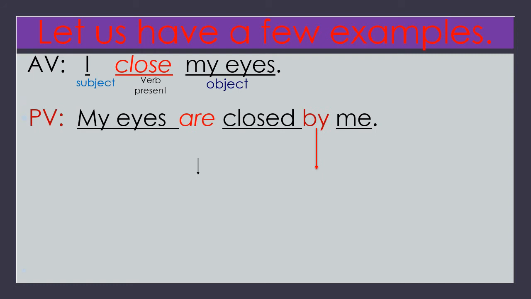Now, how can we change this active voice into a passive voice? Let us see. What happened? My eyes, the object, is taken first. And we have added one auxiliary, are.